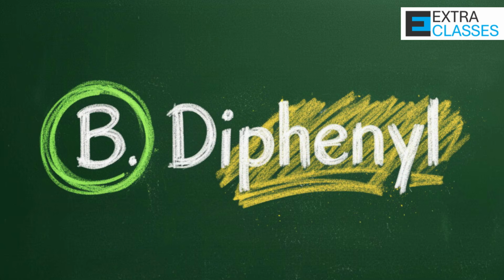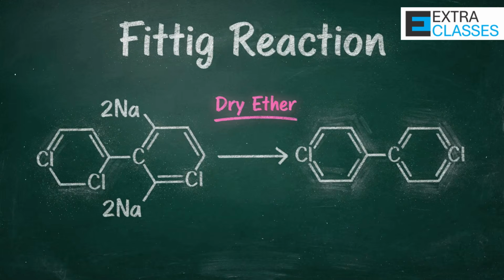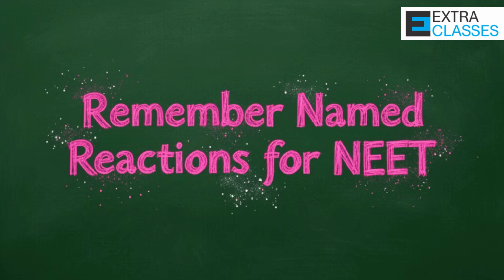The correct answer is Option B, diphenyl. This reaction is called the Fittig reaction, where aryl halides combine in presence of sodium metal and dry ether to form biaryl compounds. You must remember named reactions from this chapter for NEET.